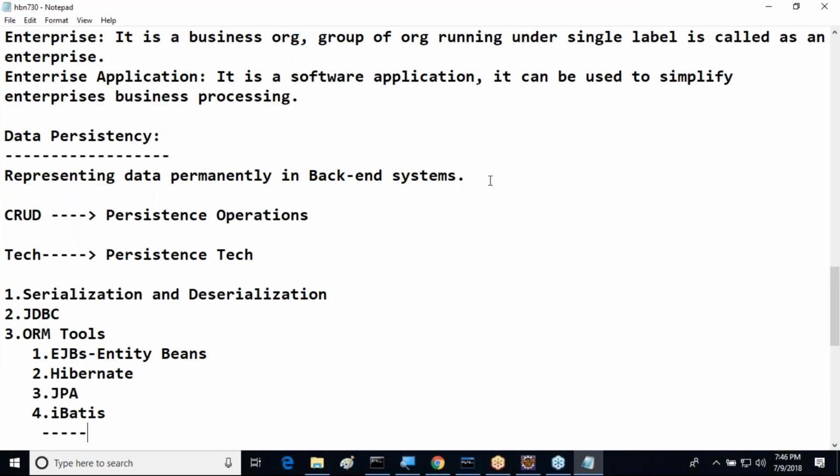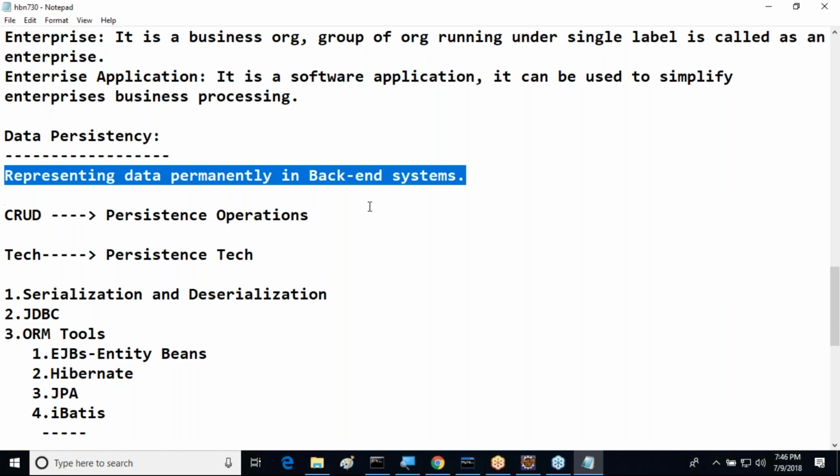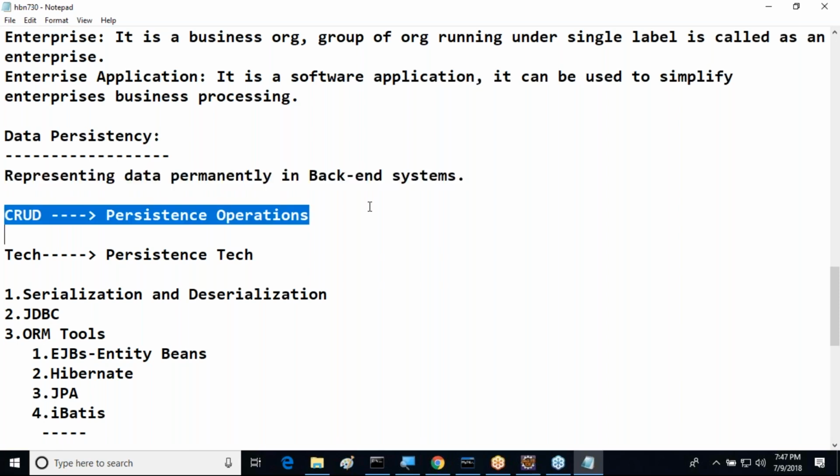So, observation in the last class, we completed what exactly the meaning of data persistency and what is the meaning of persistence operations. After that, persistence technologies. This content here we are executing. We understood clearly. So now tell me what is the meaning of data persistence actually? Data persistence is nothing but representing data in backend systems permanently. Right, sir. What are the various persistence operations here?